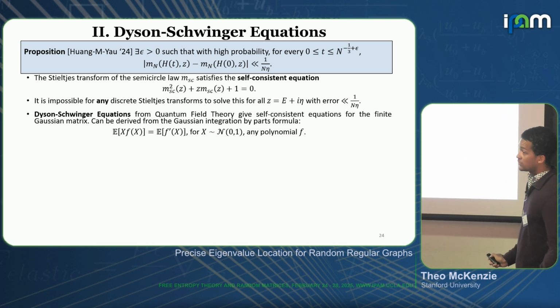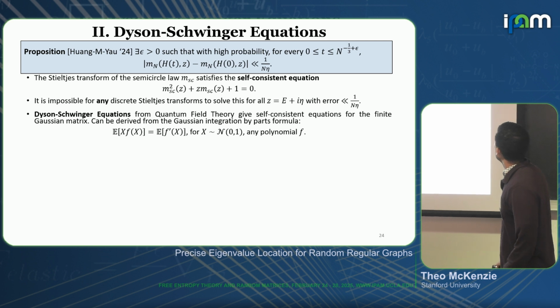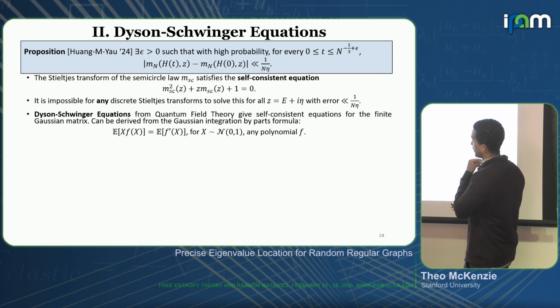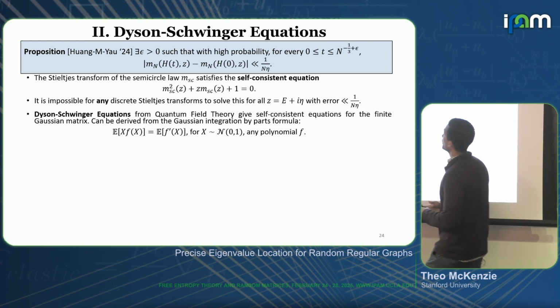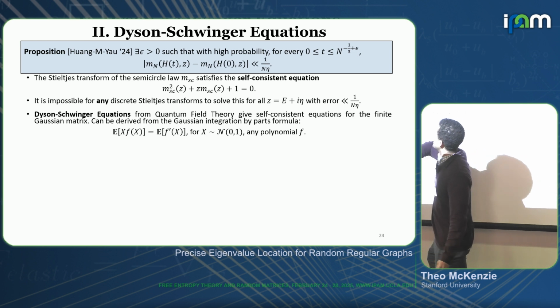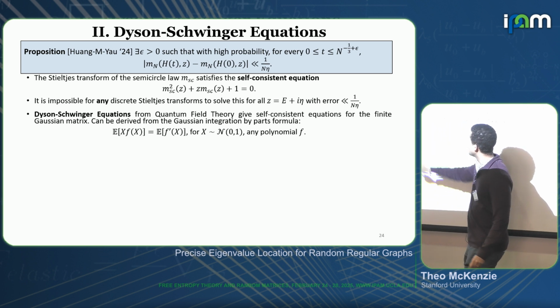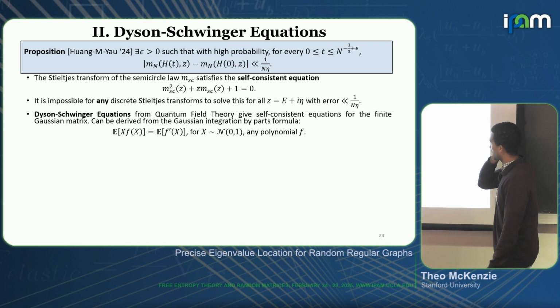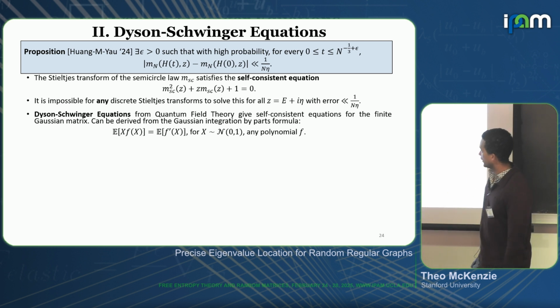Those are given by these Dyson-Schwinger equations, which come from quantum field theory and can be deduced from these Gaussian integration by parts formulas. One of the reasons why we love the Gaussian is that it satisfies this very nice formula: the expectation of x times f of x is equal to the expectation of f prime of x for a polynomial f.